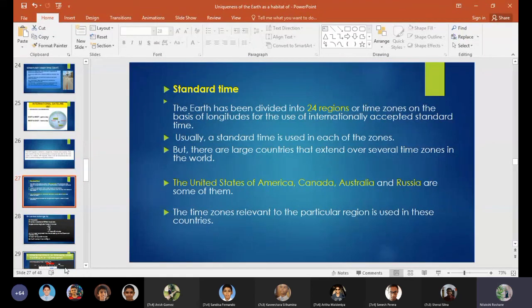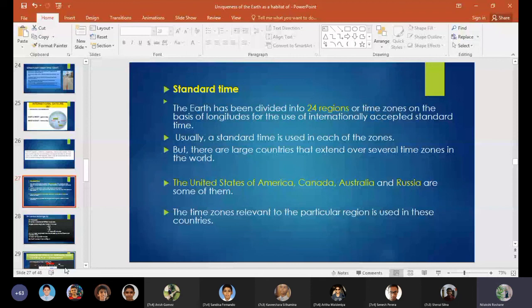As you know, the United States of America, Canada, Australia and Russia are very large and have big landmasses. Because of that, they are not in one time zone. There may be 2 or 3 time zones. To avoid differences in time within the same state, the time zone relevant to the particular region is used in these countries. So that is also something you need to remember.